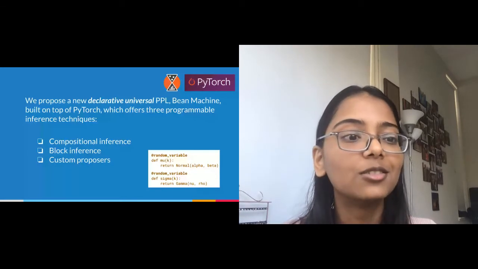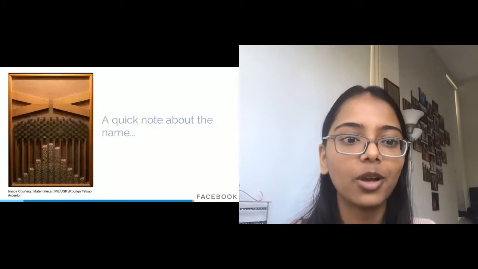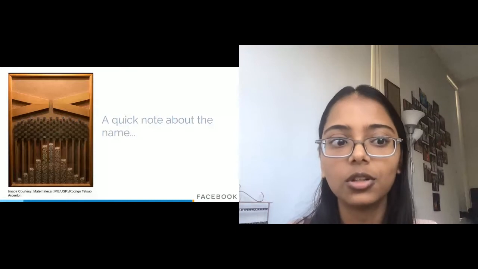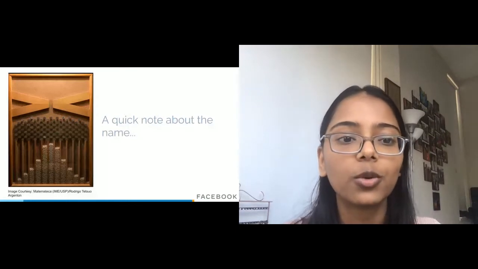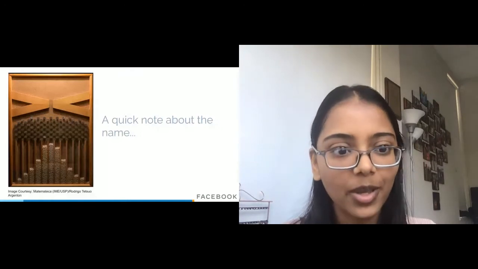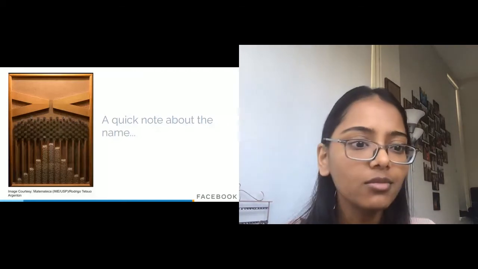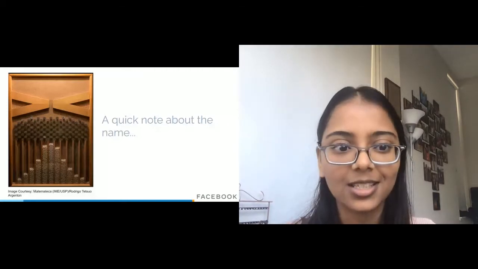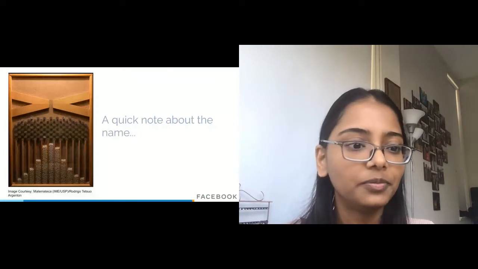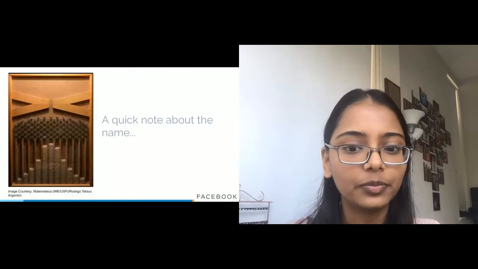So folks are always intrigued by the name Bean Machine when we introduce our language. So a quick note about the name. We have named this after the device Bean Machine, or the Galton board. For those who are unfamiliar, this device has a bunch of pegs, and we can drop beans from the top, and the beans ultimately fall into a normal distribution. Our team likes to think of this as the world's first PPL, so the name was motivated from there. Anyway, let's get into modeling in Bean Machine.